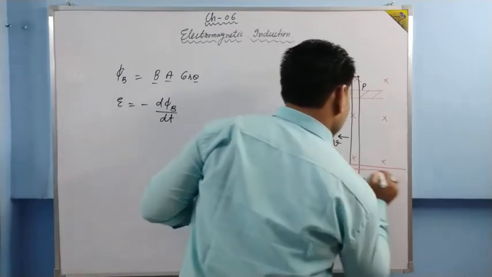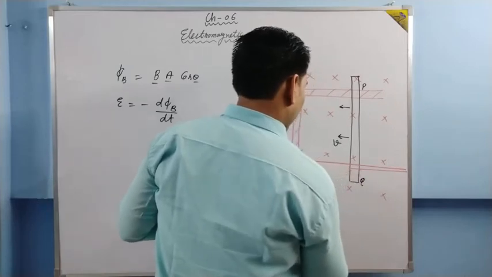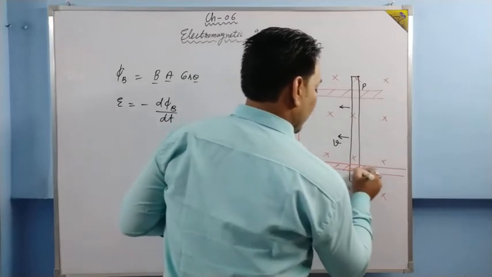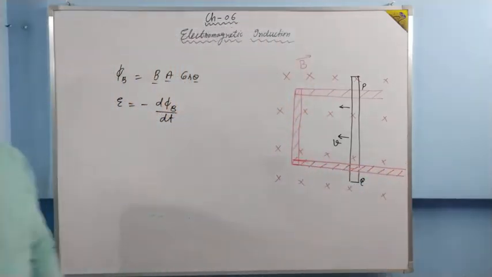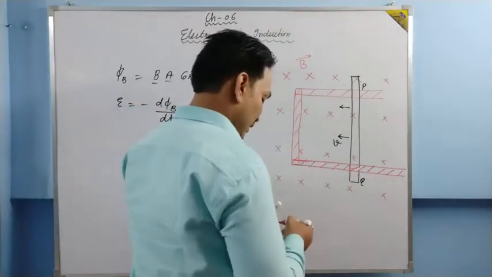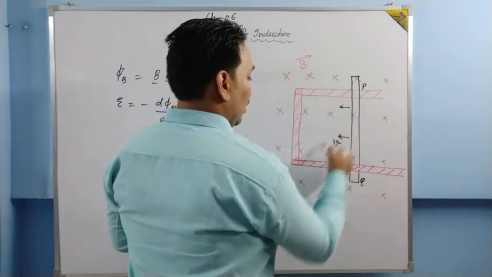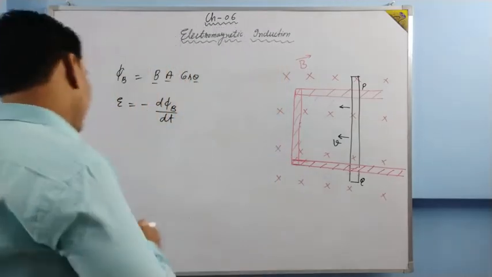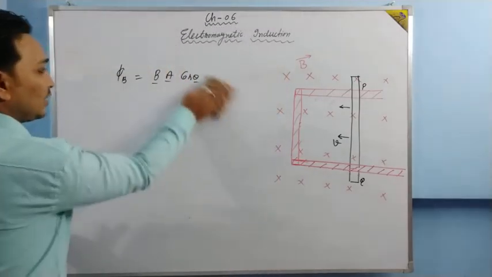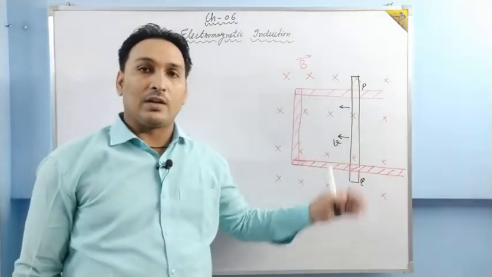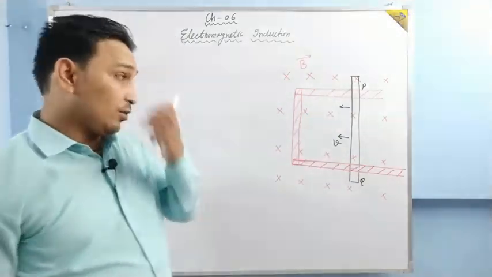Okay, so this is the magnetic field, and I am telling you that the area is changing, because just see this particular area: when this rod is moving toward this side, the area is decreasing, and when the area is decreasing, it simply means that EMF will be induced. EMF will be induced across the ends PQ. We will calculate the EMF induced across PQ.